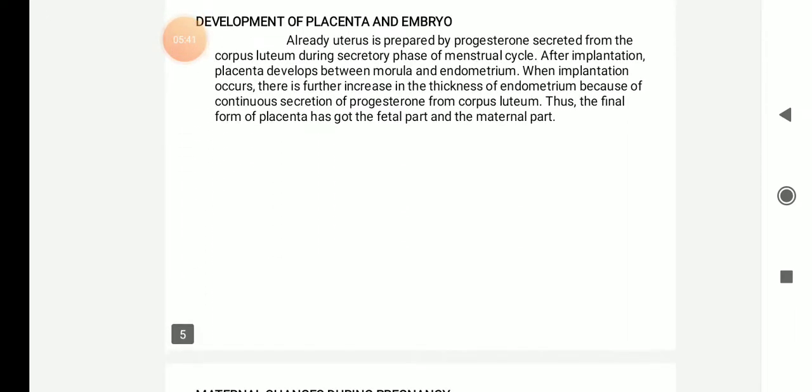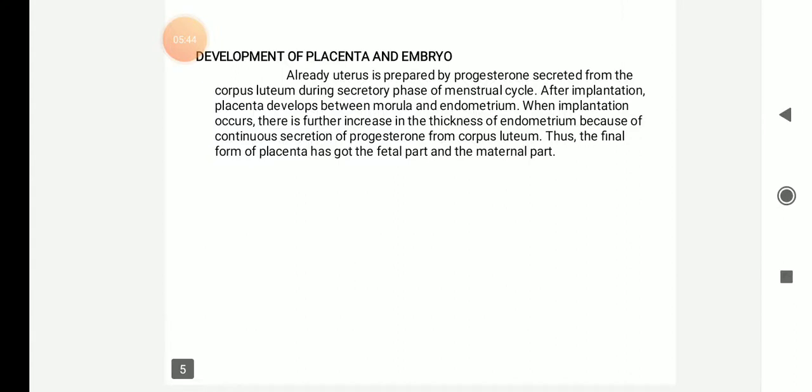Now, development of the placenta and embryo. The uterus is already prepared by the progesterone secreted from the corpus luteum during the secretory phase of the menstrual phase.